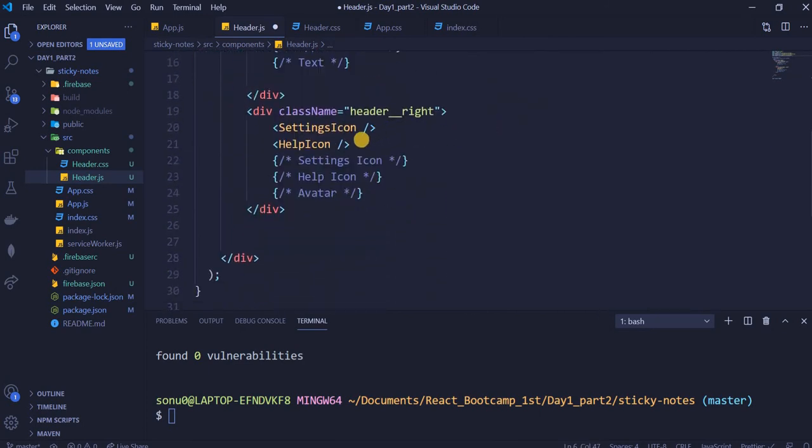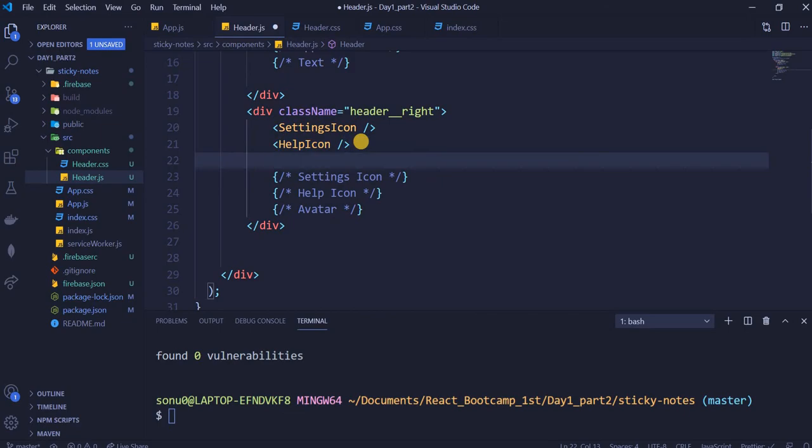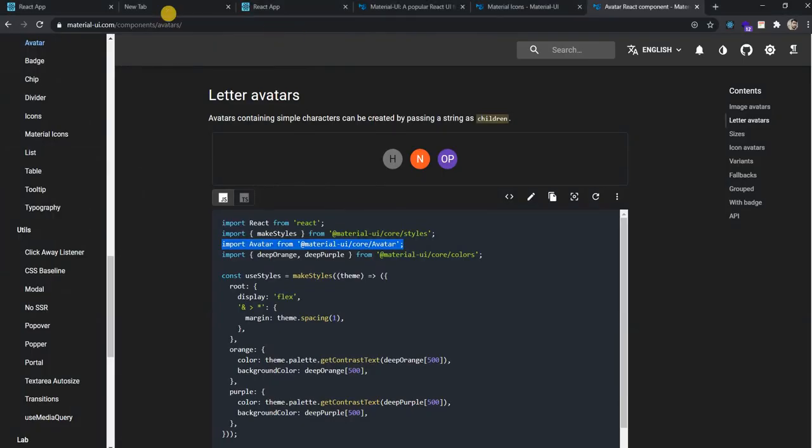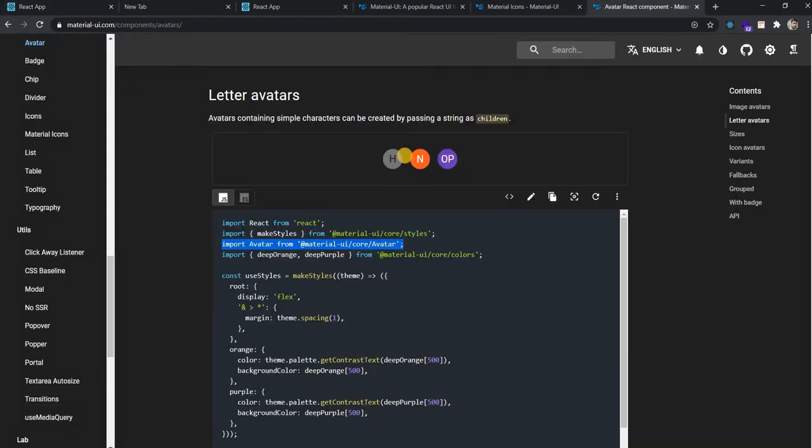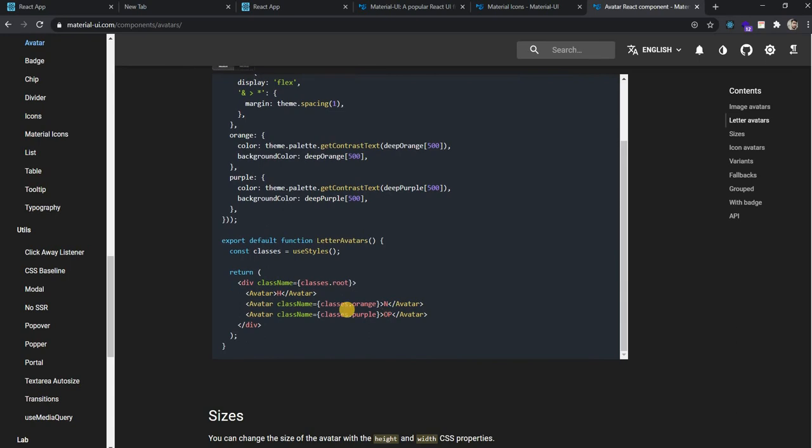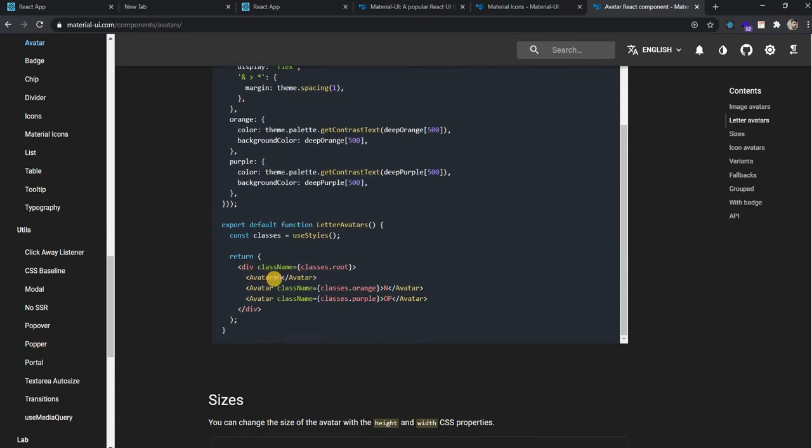We wanted some initials inside an avatar, right? They are telling that this is how you can do it. Let's see how they are writing it.